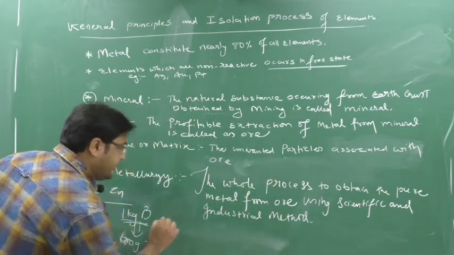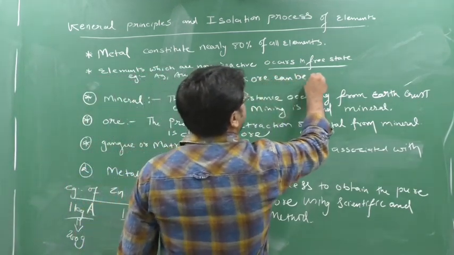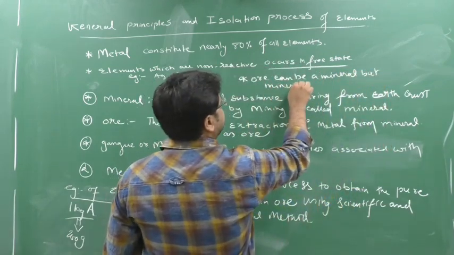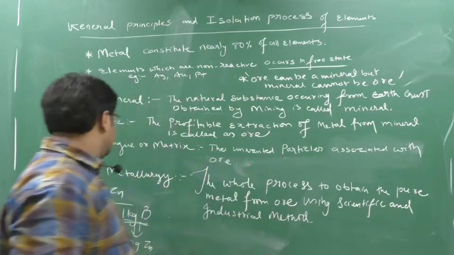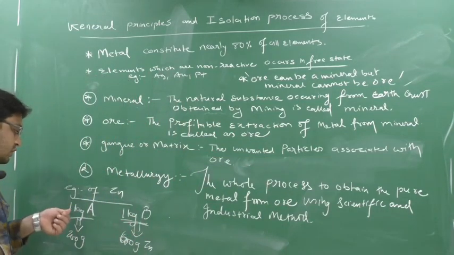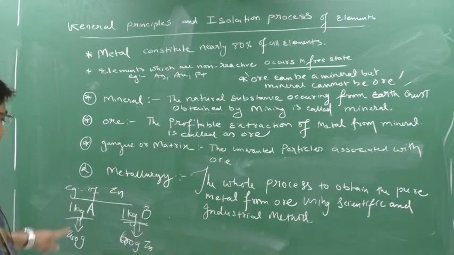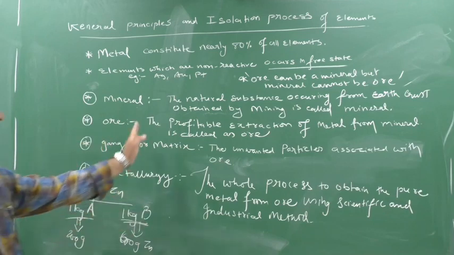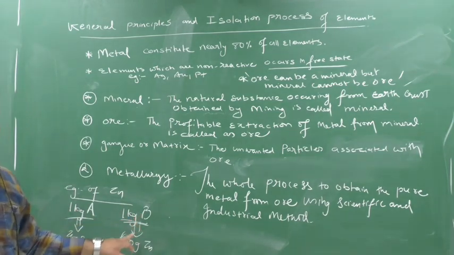See here, make a note. An ore can be a mineral. But mineral cannot be ore. Yes or no? Understand this definition. A is also mineral, B is also mineral, because both I obtained from the earth crust. The earth crust means mineral. From A I got 200 gram, from B I got 600 gram. So from B I got profitable extraction. So B is now my ore, because ore says what? The profitable extraction of metal from the mineral is called ore. So B is ore also, B is mineral also, because it is also from the earth crust.